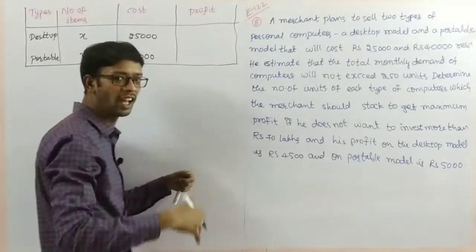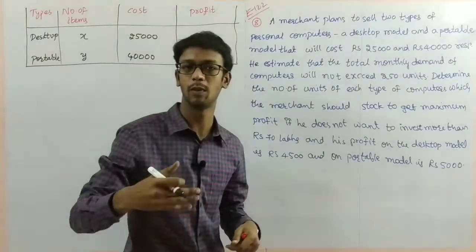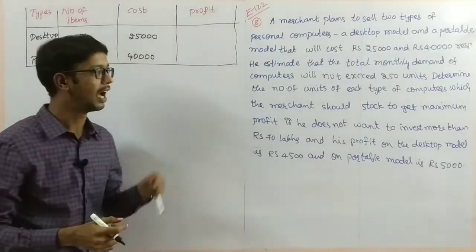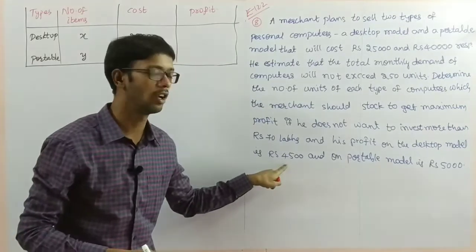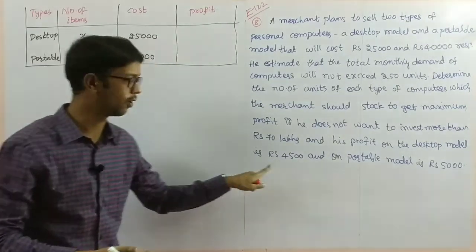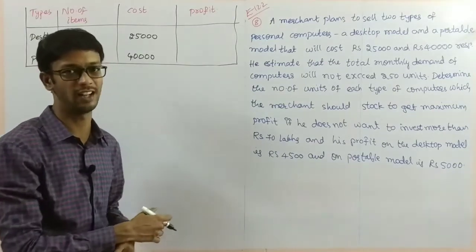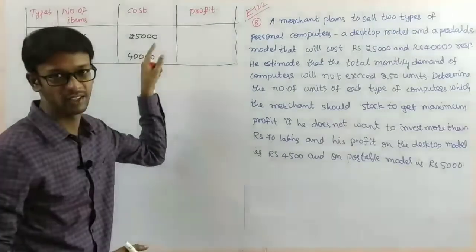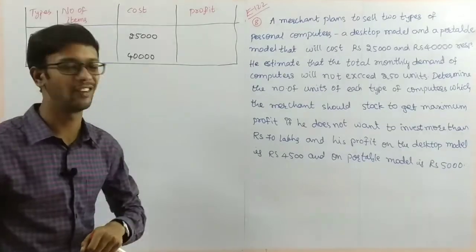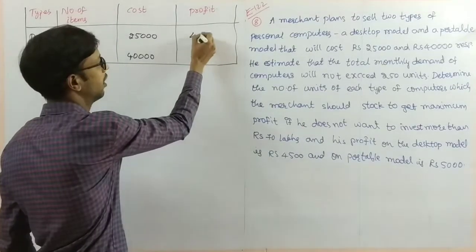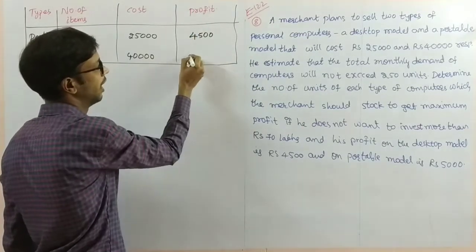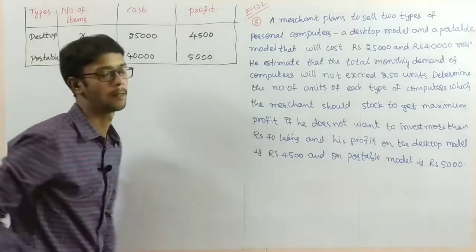Cost means he is buying first of all. 25,000 is for buying one desktop computer. Again he will sell with 4,500 more added, so 29,500 he will sell that one. His cost is nothing but investment. And the profit is here 4,500 and 5,000.